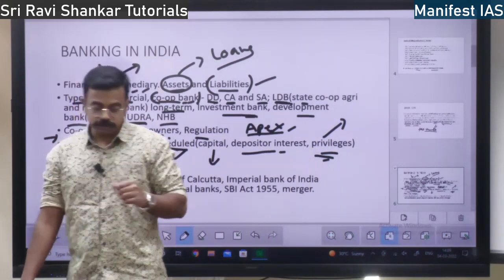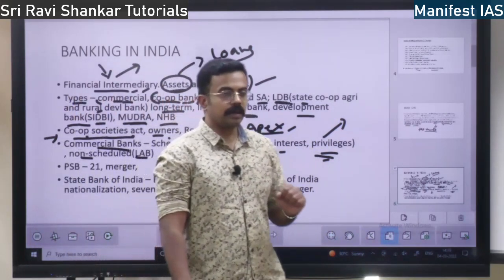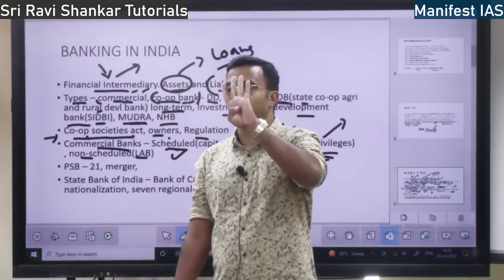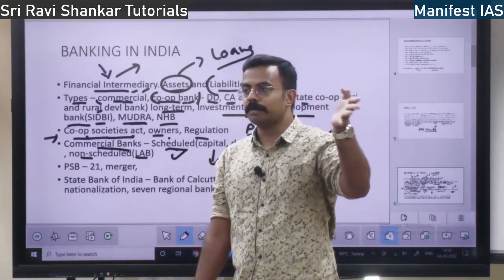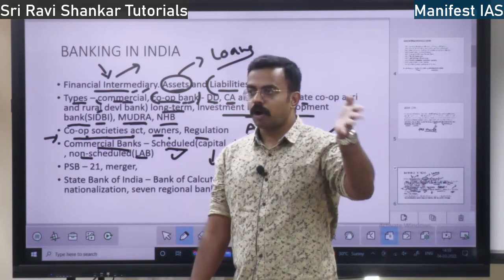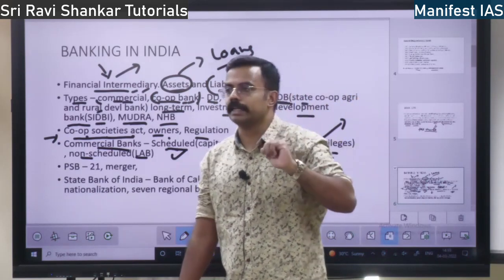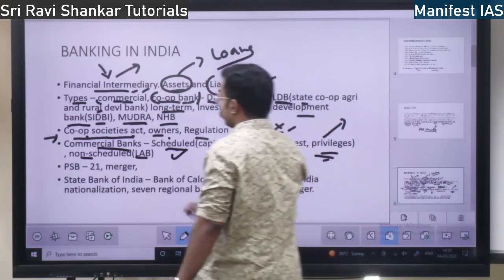Also in 2019, 10 public sector banks were merged into 4. So Canara Bank, Syndicate Bank, Corporation Bank, and Punjab National Bank. Yes, all these banks were merged into 4 entities. So that is the merger which is taking place.